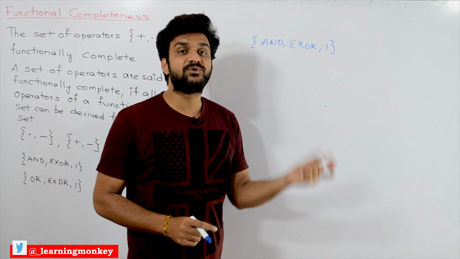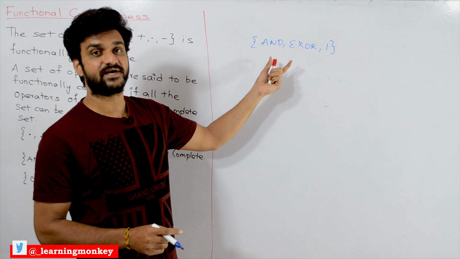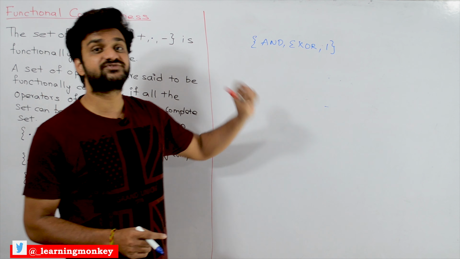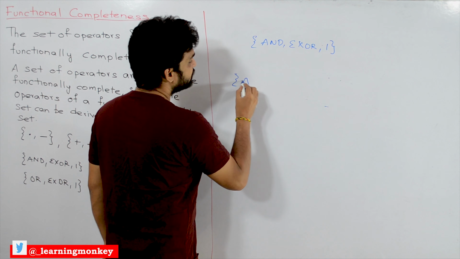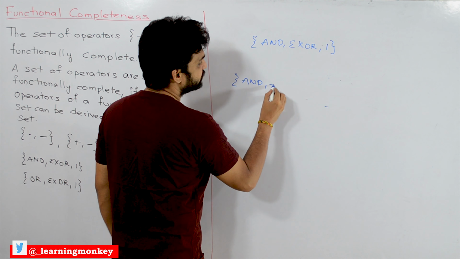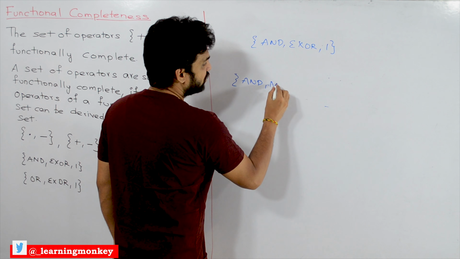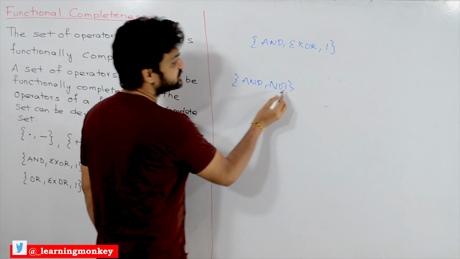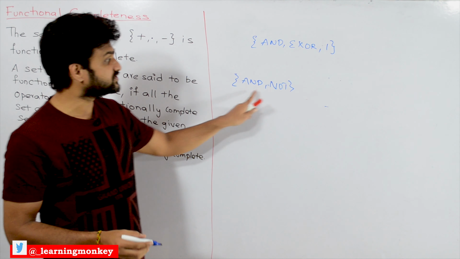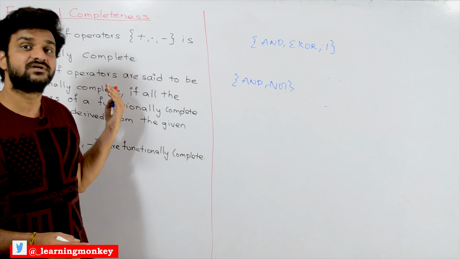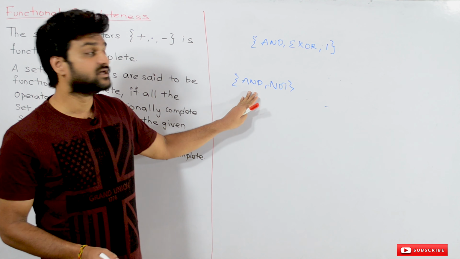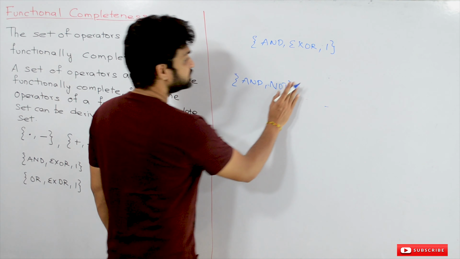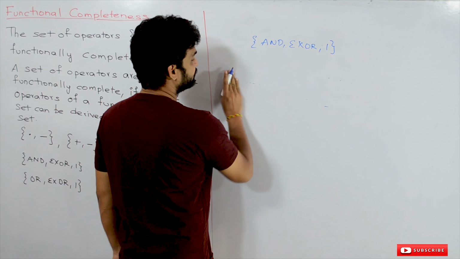If we are able to derive NOT from these operators, then we can say that it is functionally complete. If we are able to derive NOT, what we get is AND and NOT. We have already seen that AND and NOT is functionally complete, because using AND and NOT we can derive OR. Okay, so now we will see how we are going to generate NOT from it.